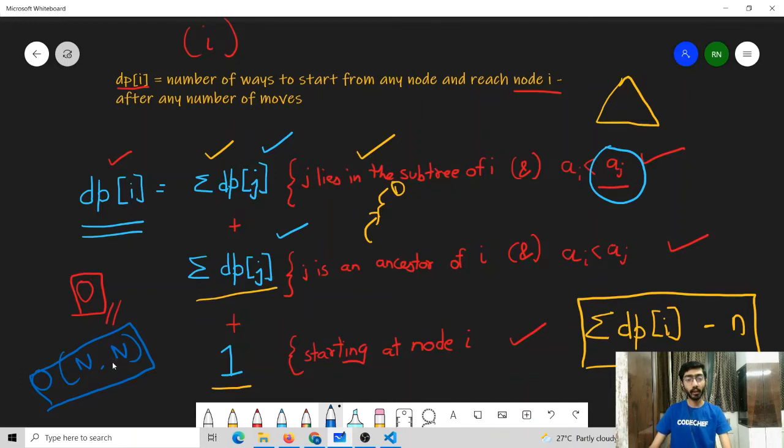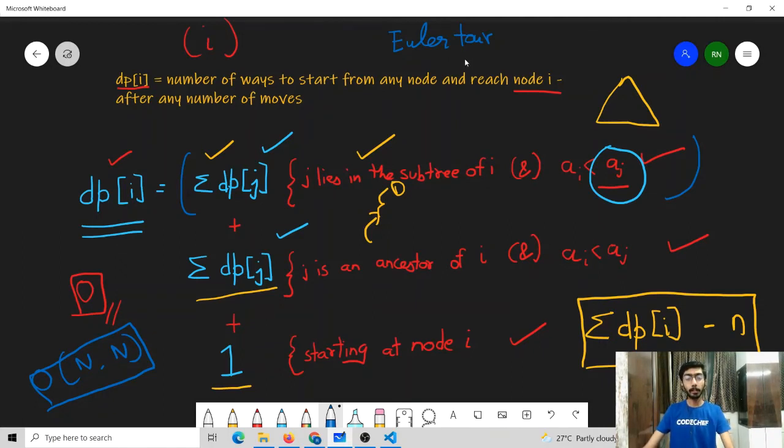So now we need to find a better answer. Note that what we have to do in this case is we need to find the sum of all the values of dp which are in a particular subtree. This can be easily solved by knowing the concept of Euler tour and knowing some range query data structure like a segment tree or a binary index tree.